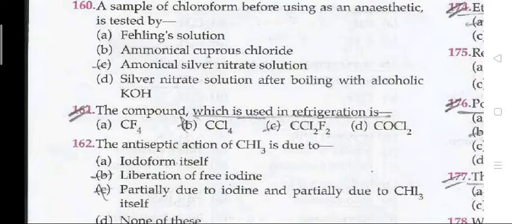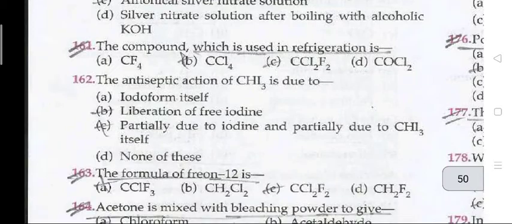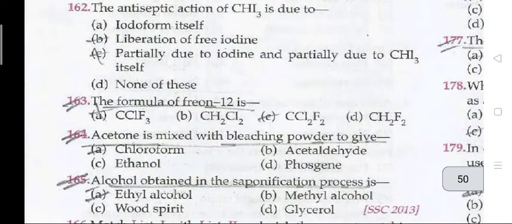The next question, 160: A sample of chloroform before using as an anesthetic is tested by? The right answer is C, ammoniacal silver nitrate solution. The next question, 161: The compound which is used as a refrigerant is CCl2F2. Next question: The antiseptic action of CHI3 is due to liberation of free iodine.